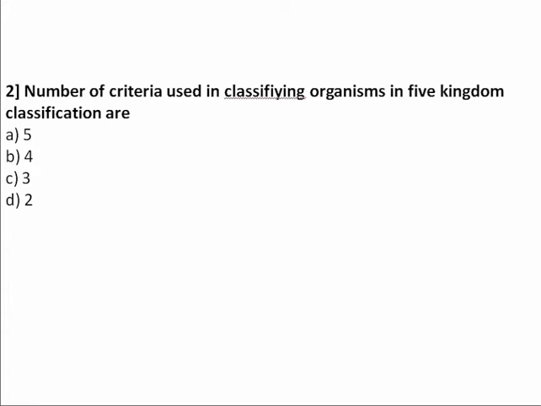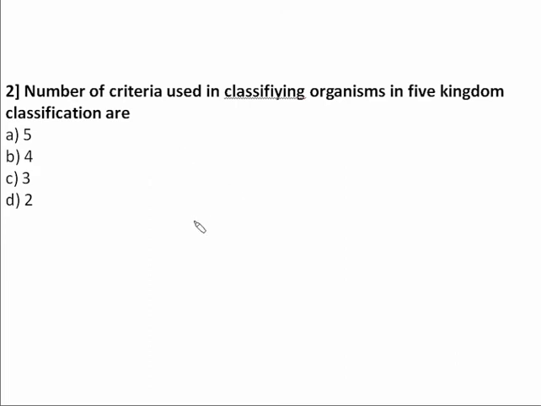What are the criteria used in classifying organisms in Whittaker's system? There are five criteria which classify the organisms into five kingdoms.